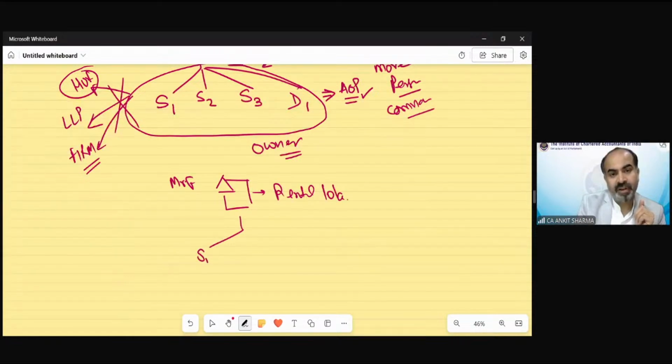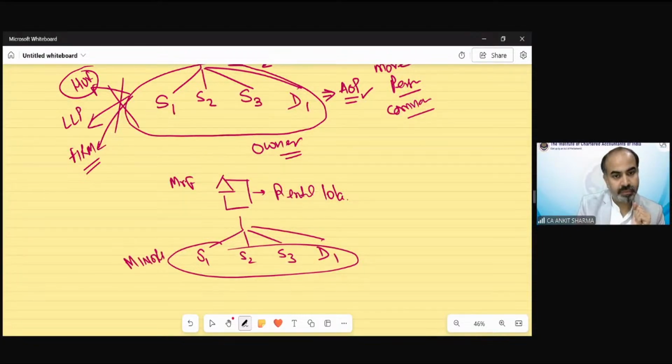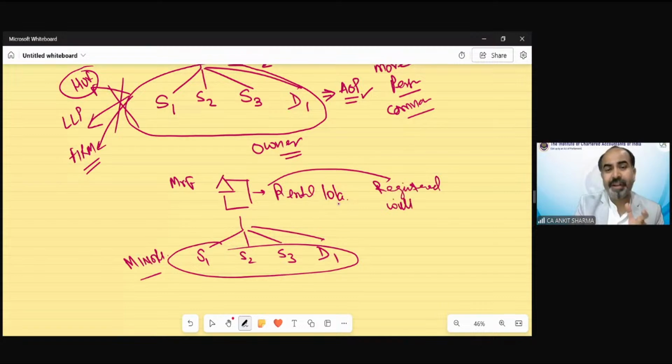Again, 4 children, S1, S2, S3, D1, daughter. Suppose they all are minor. Mr. F created a registered will and appointed A, B, and C as the caretakers.